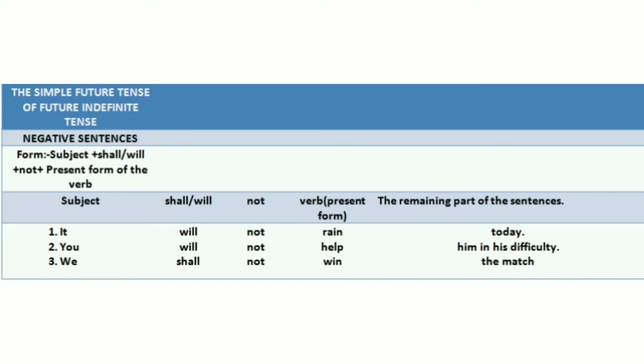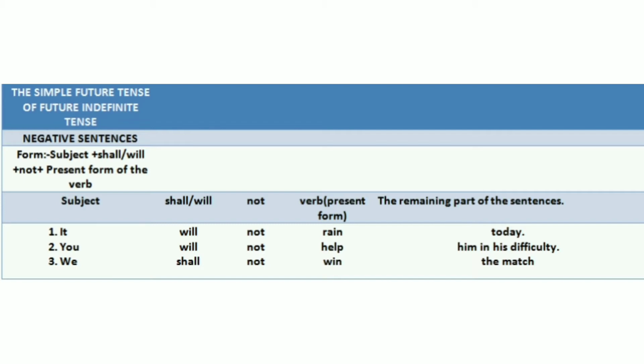Now, we will see the negative sentences and their form. The form is subject plus shall or will plus not plus the present form of the verb plus the remaining part of the sentence. So now we'll see the examples. It will not rain today. You will not help him in his difficulties. We shall not win the match.